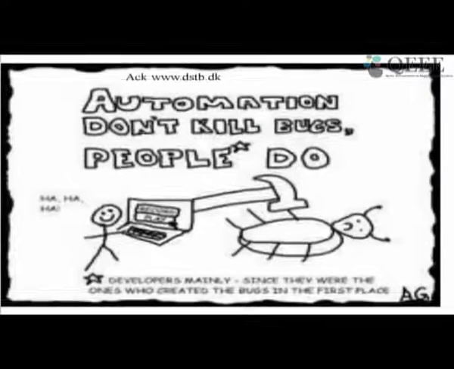But then one thing we must remember, as brought out by this cartoon, even though you automate, still you detect only the bugs. Sorry, you detect the failures. Debugging and correcting still remains. So automatic testing doesn't kill the bugs. Finally, the programmer kills the bug.